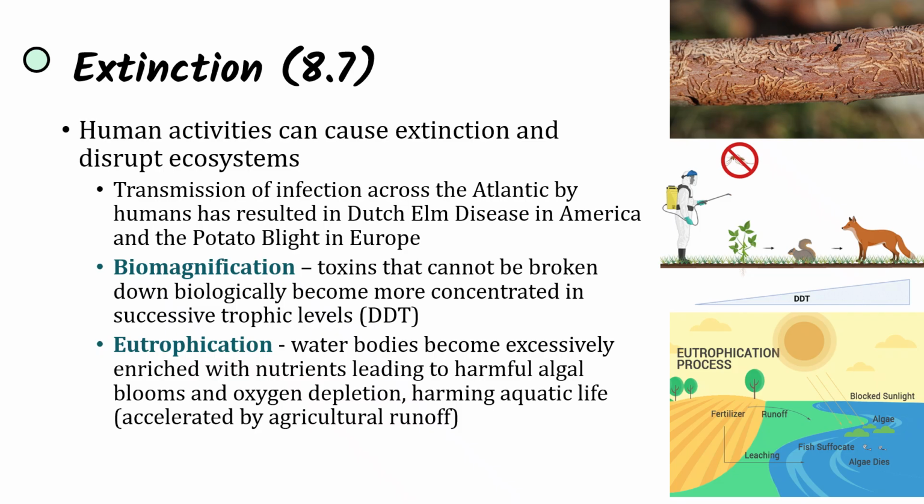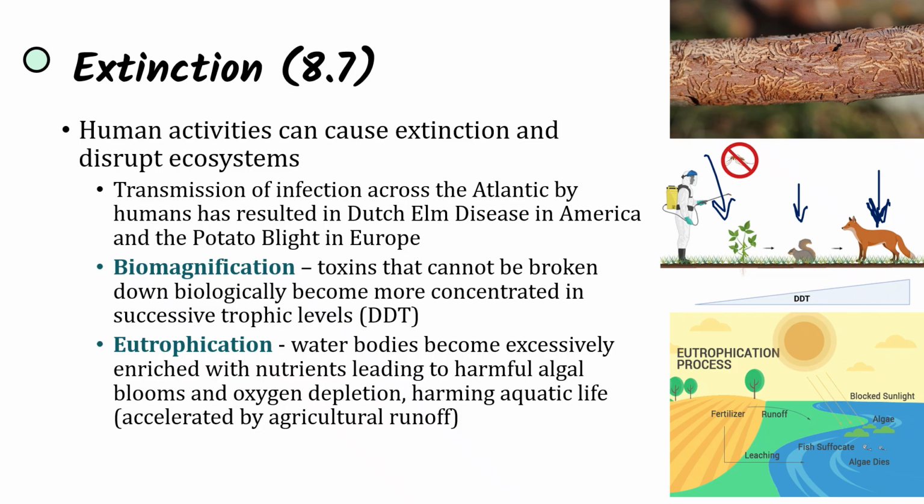We see biomagnification, which is toxins that cannot be broken down biologically becoming more concentrated in successive trophic levels, such as DDT. So when plants are sprayed with pesticides and those plants are eaten by the primary consumers, and then those primary consumers are eaten by secondary consumers, these secondary consumers are eventually going to have a lot of the DDT within their body, because each primary consumer needs to eat a lot of plants to survive, and each secondary consumer needs to eat a lot of primary consumers to survive, because as you recall, there's only a 10% energy transfer between trophic levels.